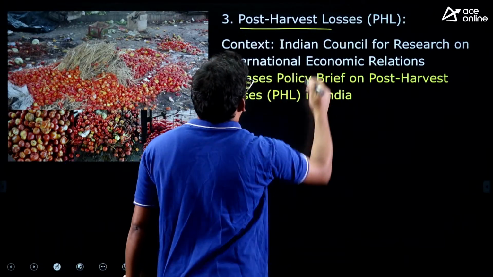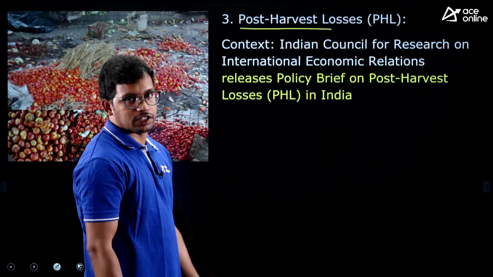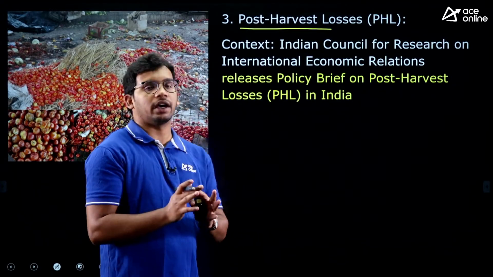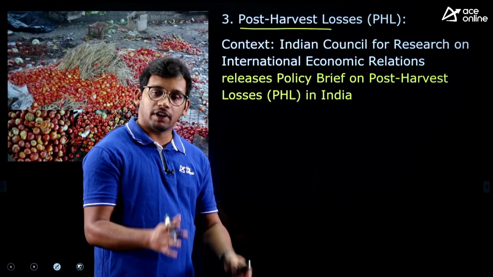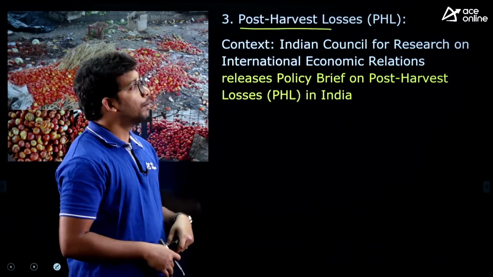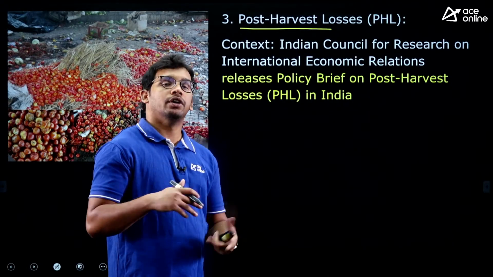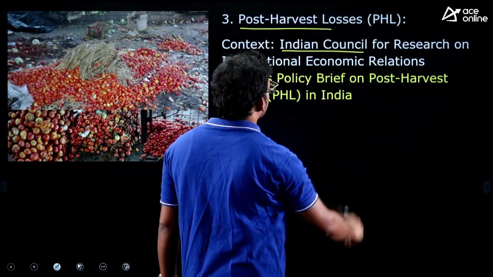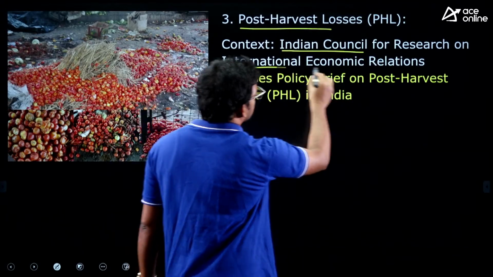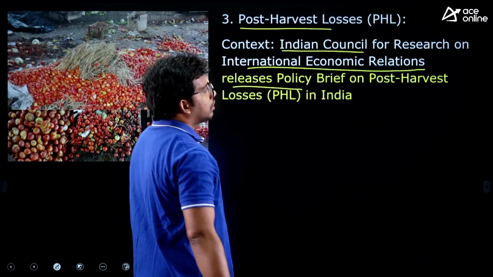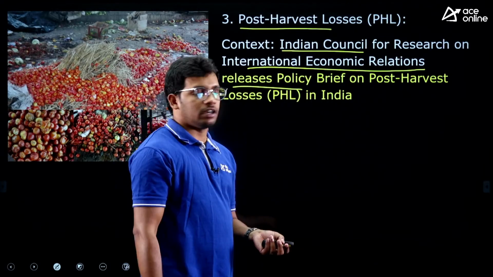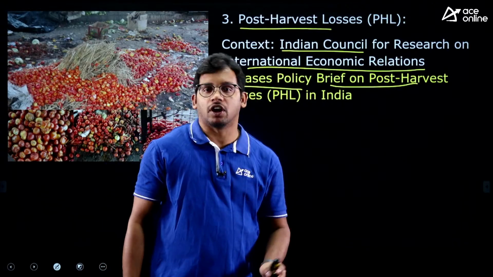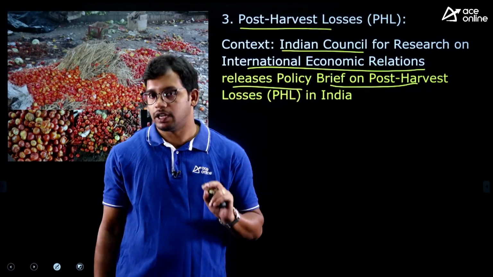Next one, a very small article: post-harvest losses. The data is important here. The article talks about a little bit of data rather than the context. We have data which is important for our exam. But without knowing what the issue is, if you learn it by heart, you won't be able to remember, right? The context is the Indian Council for Research on International Economic Relations, a private autonomous organization, which has released a report related to post-harvest losses. It has given some data that is important.